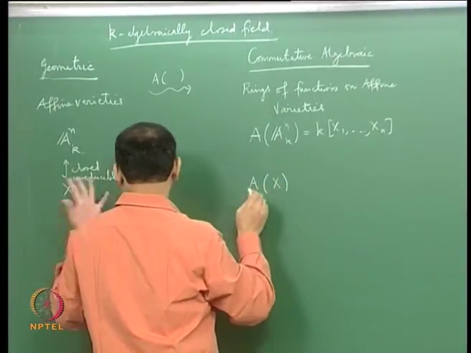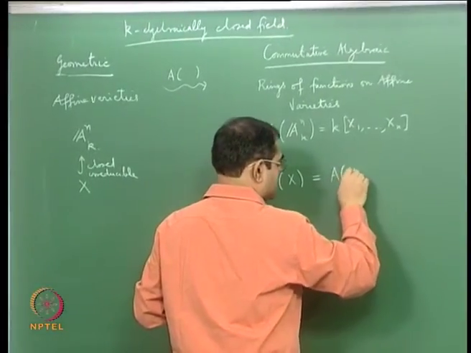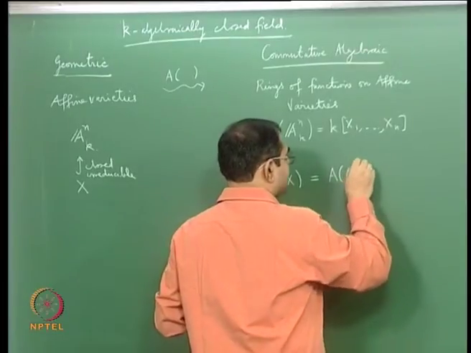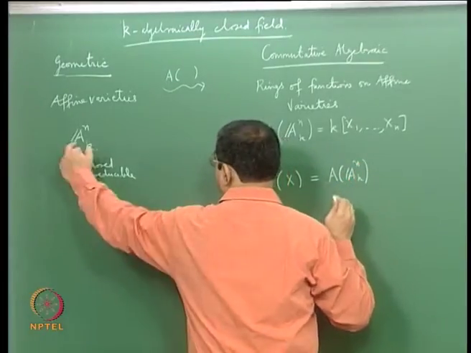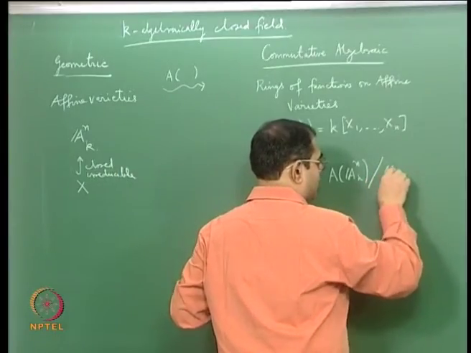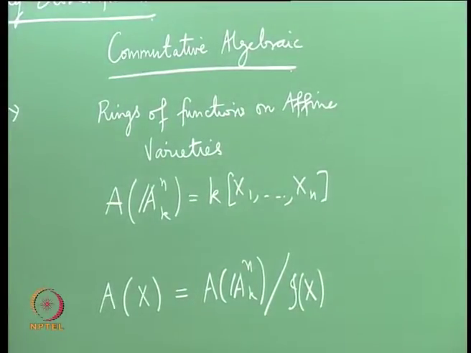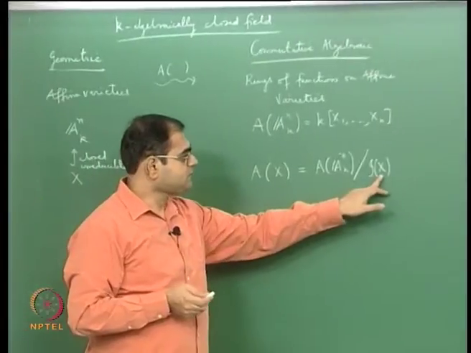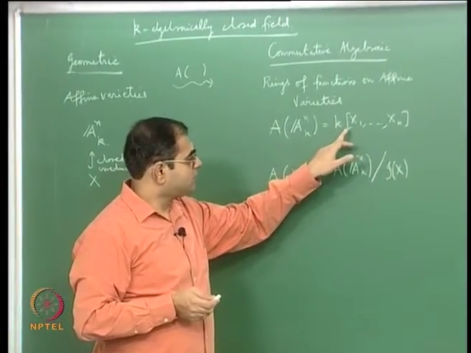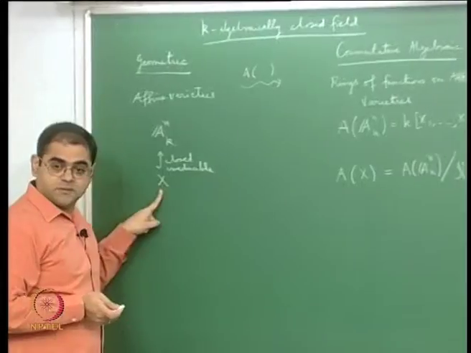It is defined to be the ring of functions of the ambient space divided by the ideal of that subset, and the ideal I(X) is the ideal of polynomials which vanish on all of X. You know that it is prime because X is irreducible,